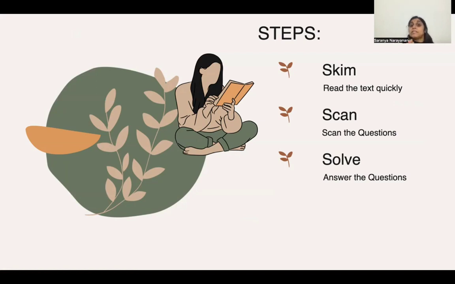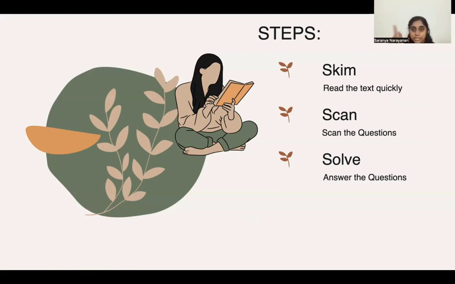The next step would be scanning. Now, if we have enough time, what we can do is scan the paragraph. So we can read carefully each and every word. We can read the passage very carefully and then go to the question. But now, if we don't have time, what we can do is scan the question instead of the passage. So, when we scan the question, we read the question very carefully. So, there would be again certain keywords in the question.